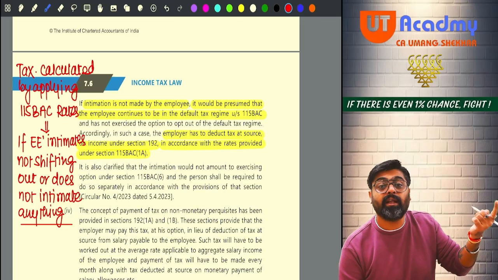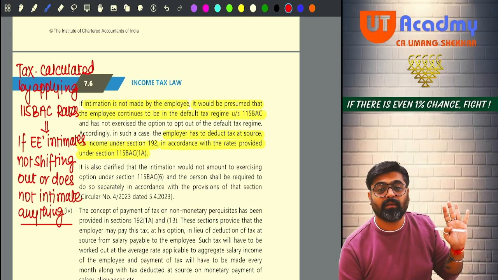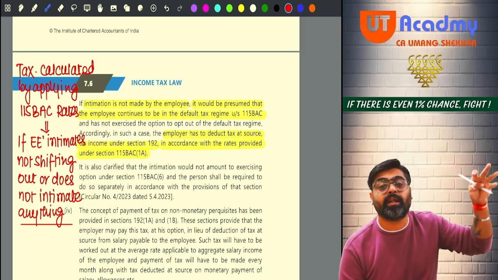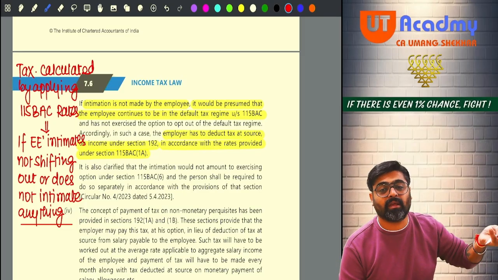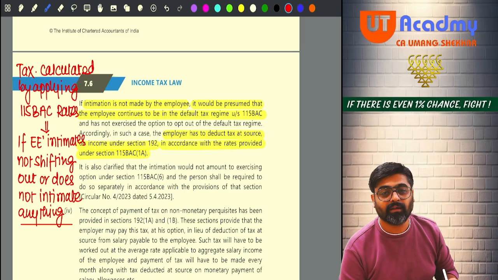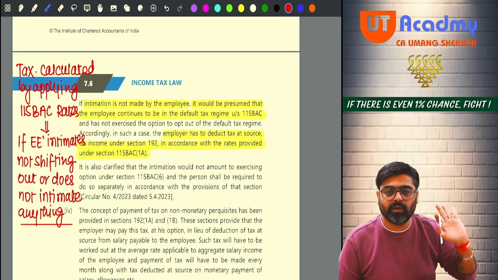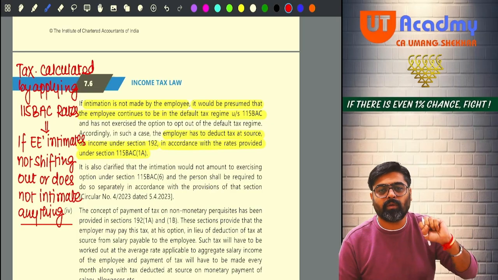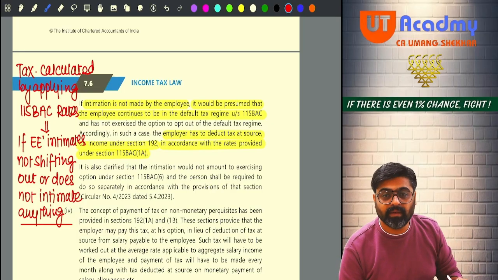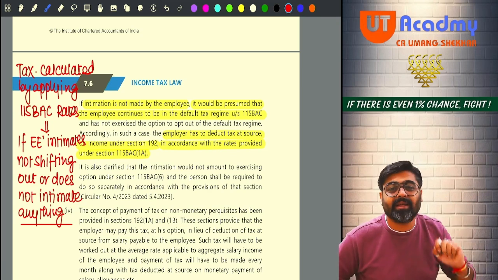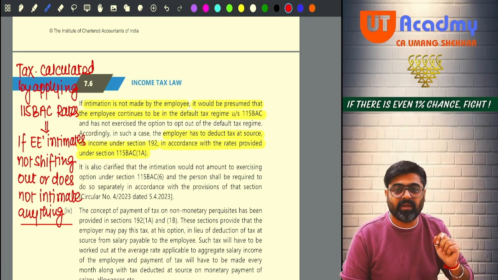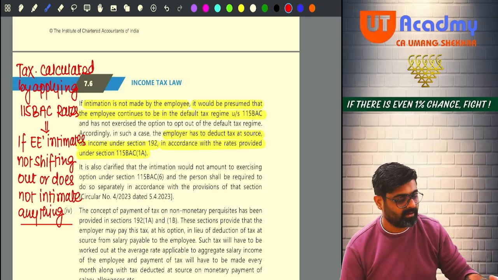But what if he intimates that, no, sir, I will not shift out. I will remain in 115 BSE. Or he does not intimate only. I'm asking him, and he is not answering. No intimation coming. It will be assumed that he is going to follow default. So what rate will I apply? 115 BSE rate I will apply. Okay, no? Now I cannot apply this entire rates, normal rates or 115 BSE rates, on his full salary. Why?